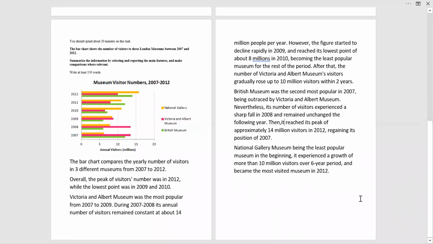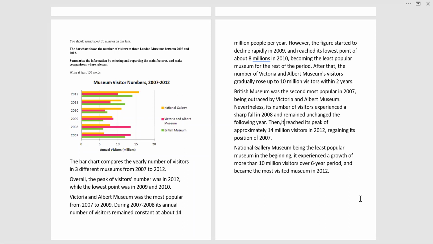Okay, now this is the next one. It is a bar graph, and you see it has the museum visitors in number from 2007 till 2012, and this is having three different museums. There is the National Gallery in orange color, Victoria and Albert Museum in red color, and British Museum in green color. One axis is giving us the years, and the other axis is giving us the annual visitors in millions, 0, 5, 10, and that's how our bars are representing the data.